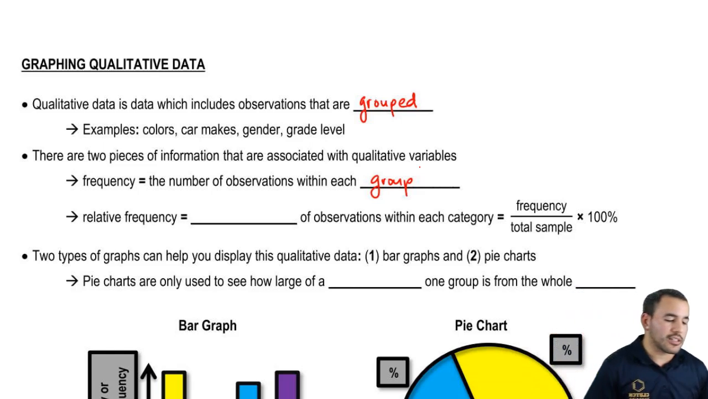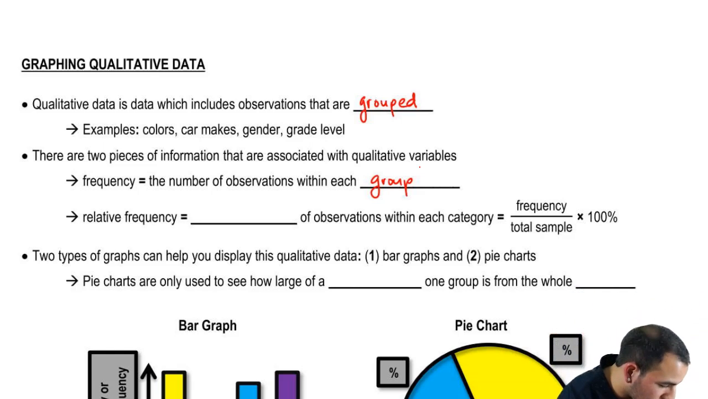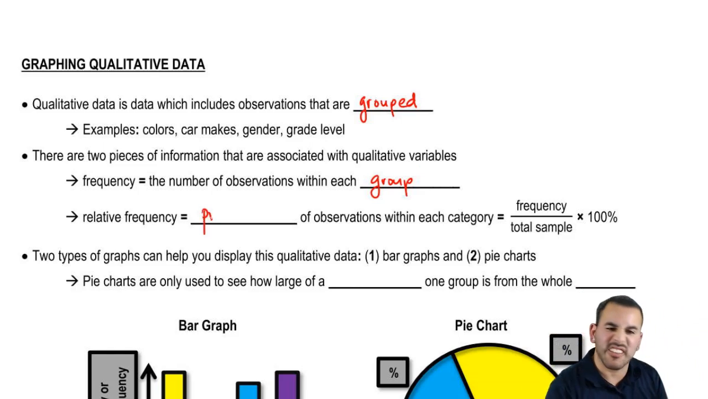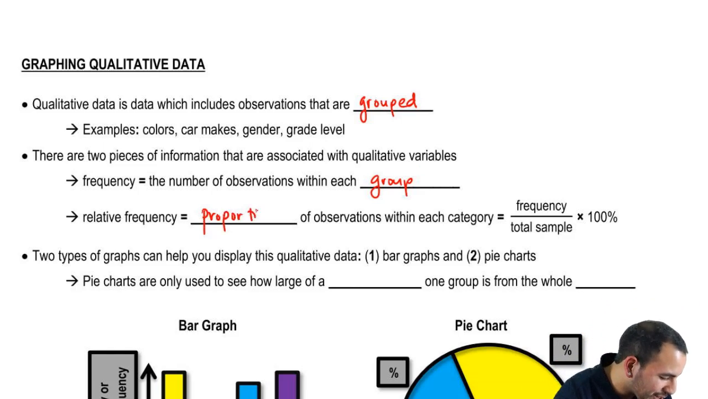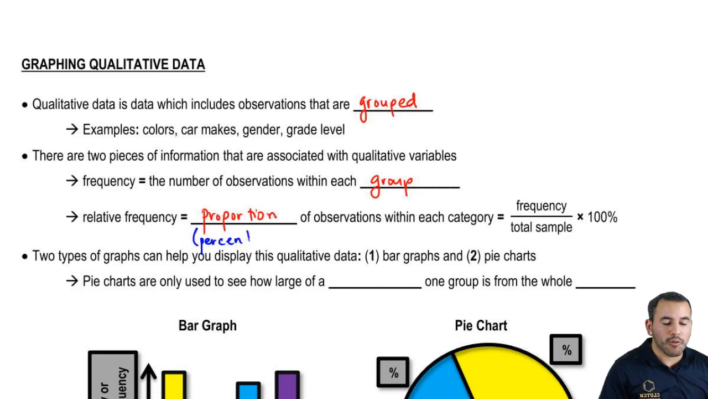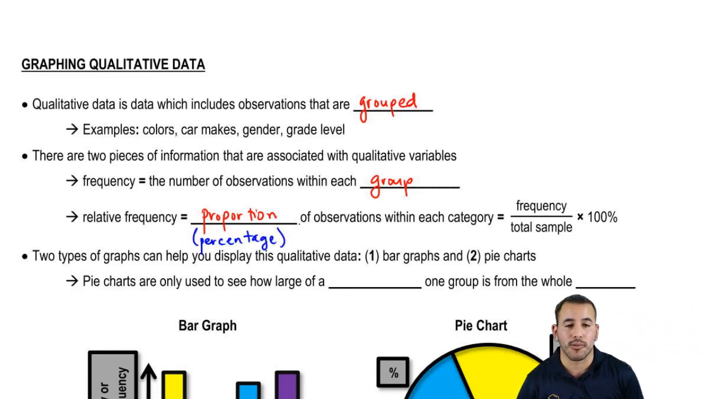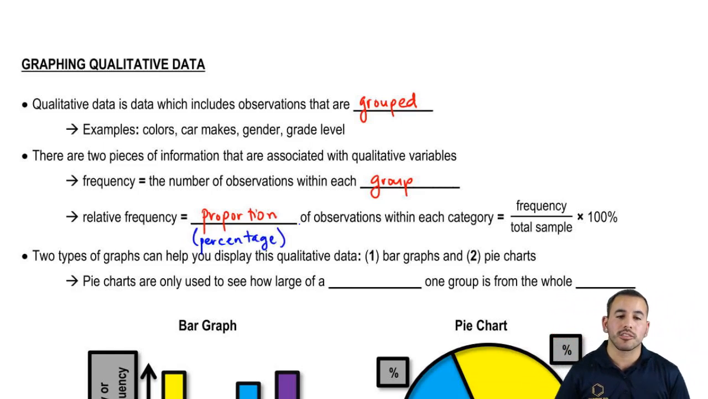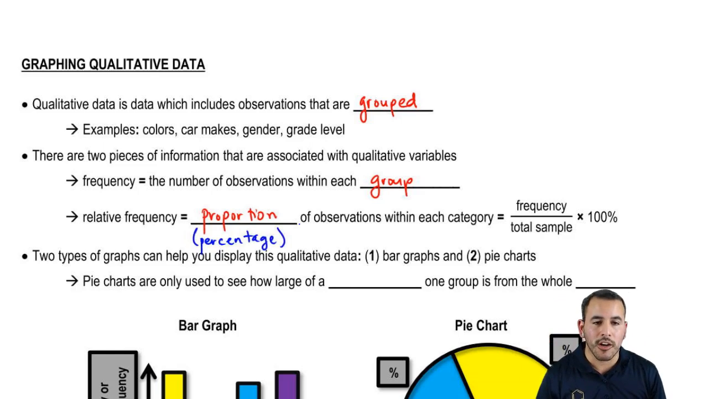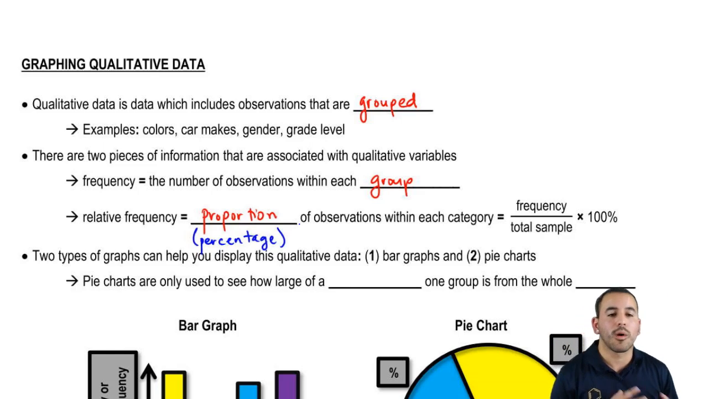Now, relative frequency is the proportion of observations. Proportion is the fancy way of saying it, but we can also say percentage as well. That's something that people are a little more used to. And so proportion or percentage of observations within each category. So not only can we say that there were 300 females, 200 males, we can also say out of the total group of 500, what percent were females, what percent were males.